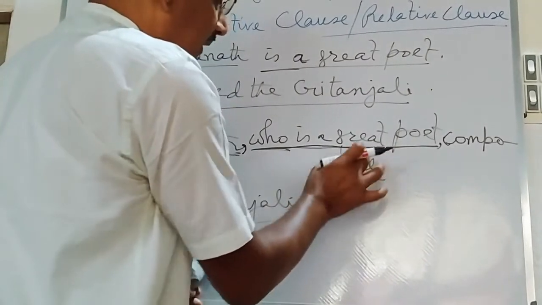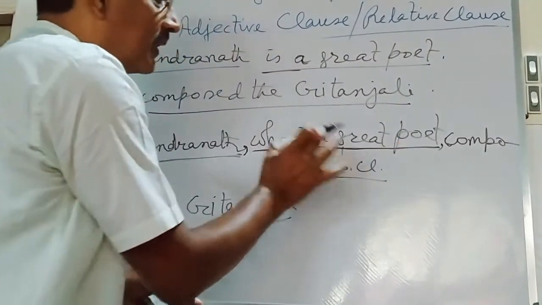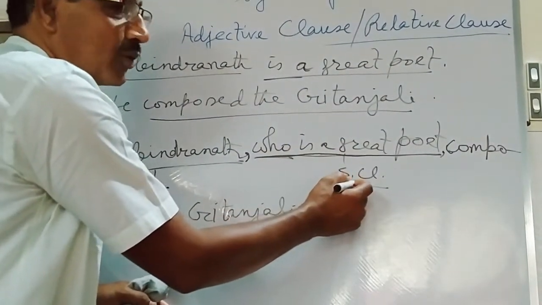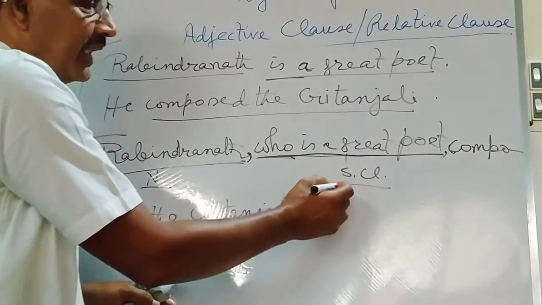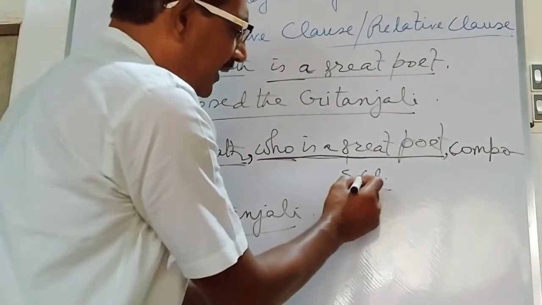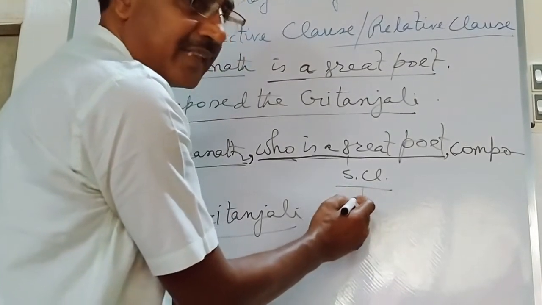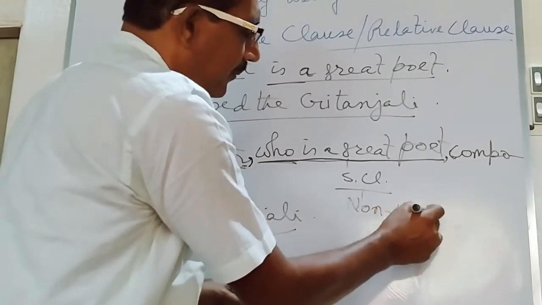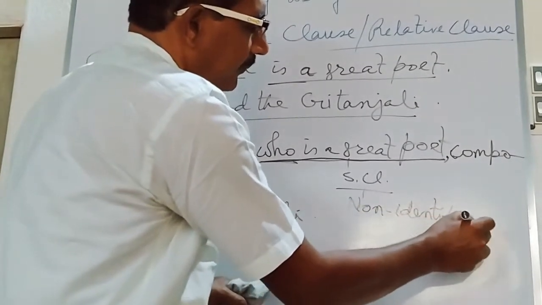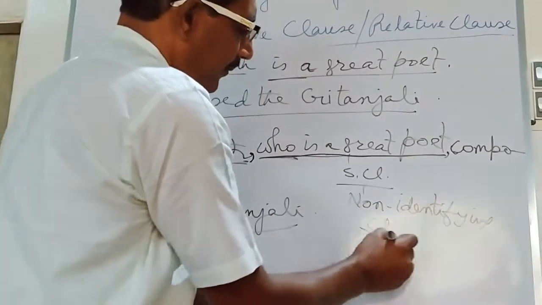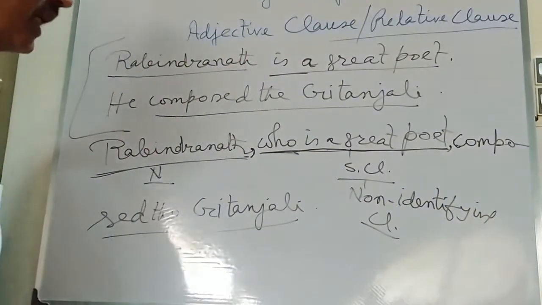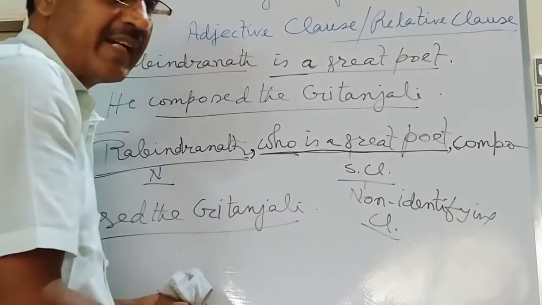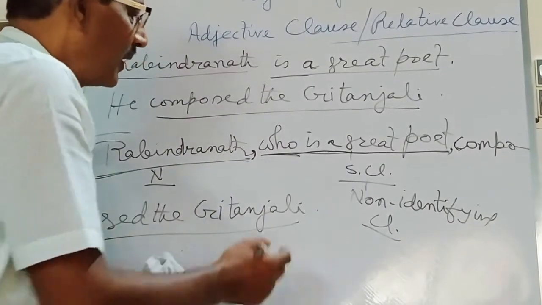This subordinating clause has been used here within the commas because this subordinating clause is also to be termed as a non-identifying clause. What is a non-identifying clause? This may also be termed as a non-defining clause or non-descriptive clause.